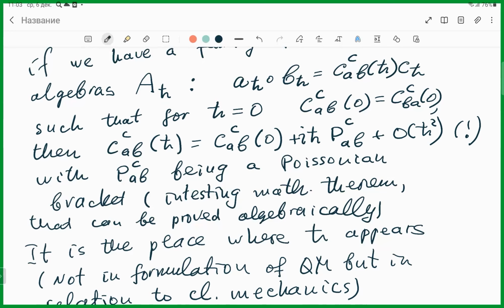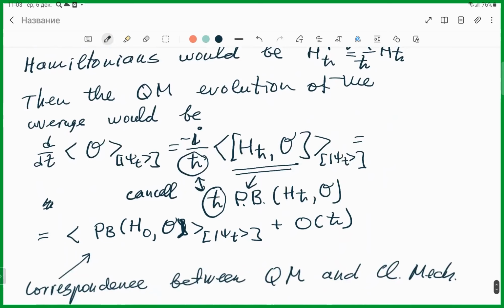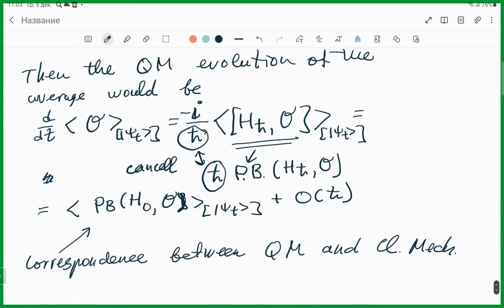Professor, I have a related question. Here I noticed there's an O(h squared) term, and in the last line of our whole class, can you roll down a little bit? Sure. We have H_h equals some H_0 plus some O(h) term. Are these two results related?